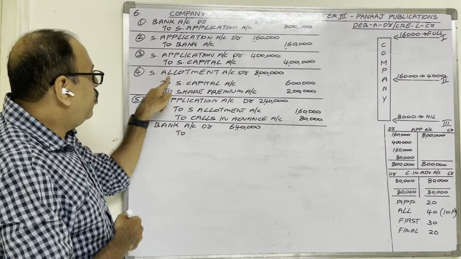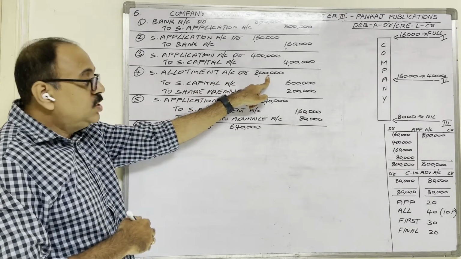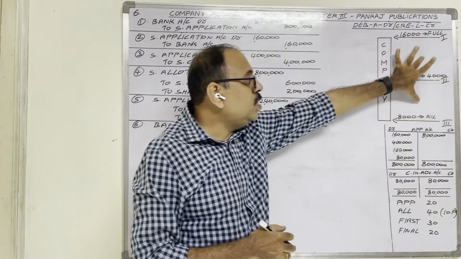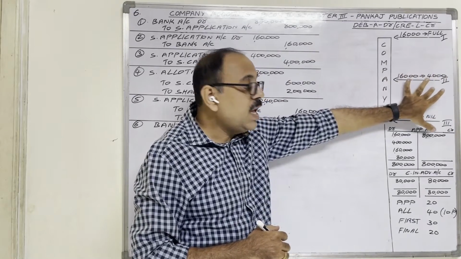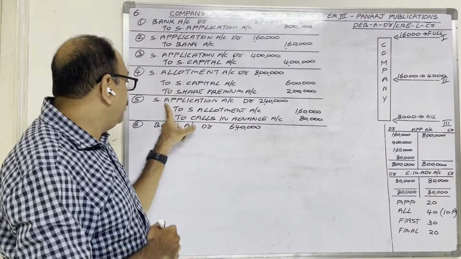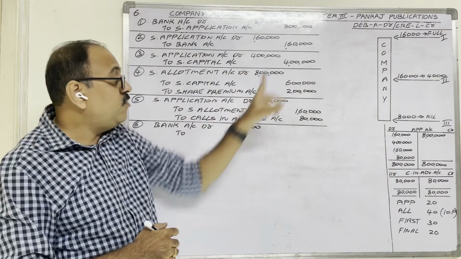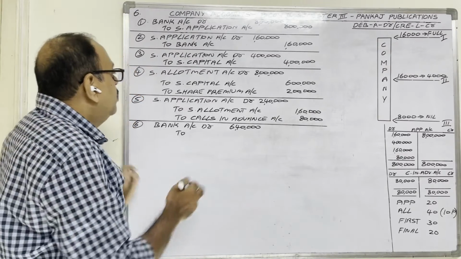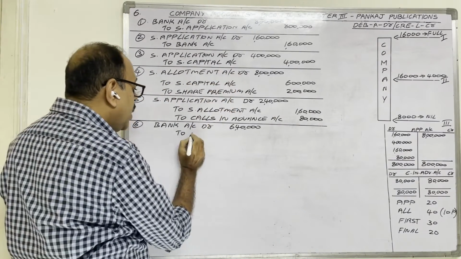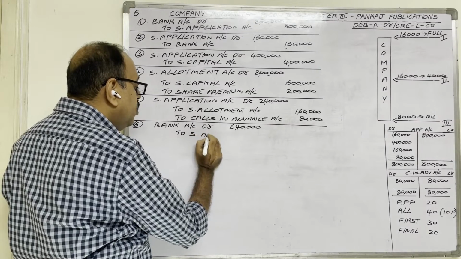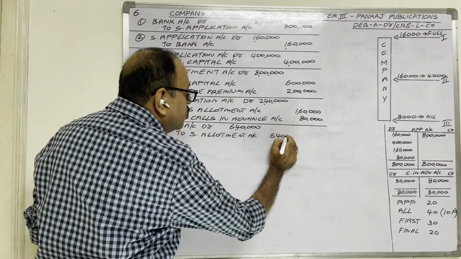In fourth entry, share allotment account is debited with 8 lakh. So we are writing that these two category applicants are debtors to us. Second category applicants, in fifth entry we have cancelled. Now first category applicants, now we have to cancel. By debiting we have created a debtor account. If you want to cancel, you have to credit. Therefore, credit share allotment account with 6,40,000 rupees.